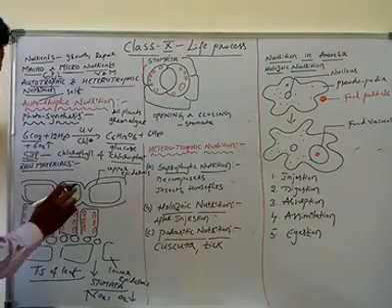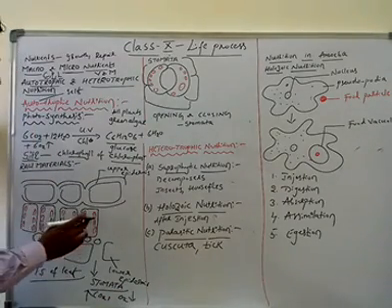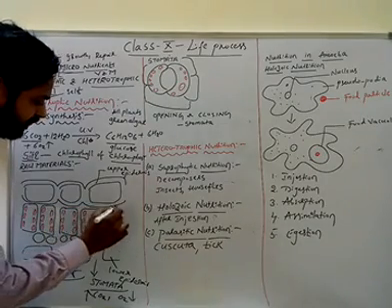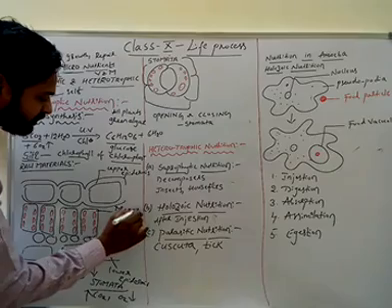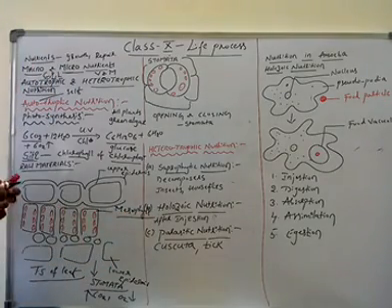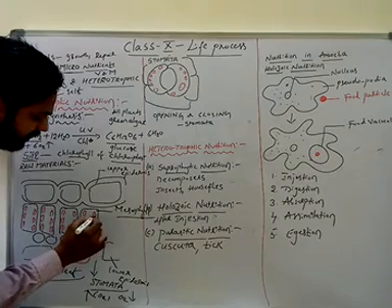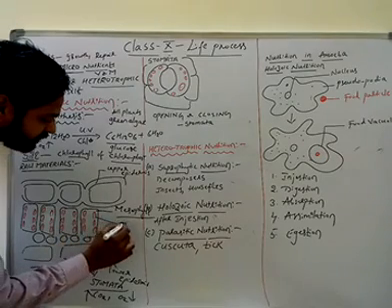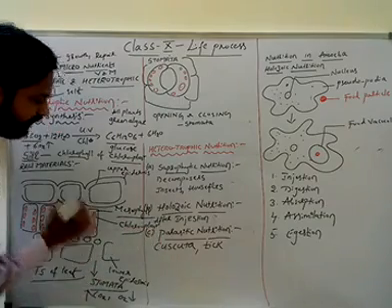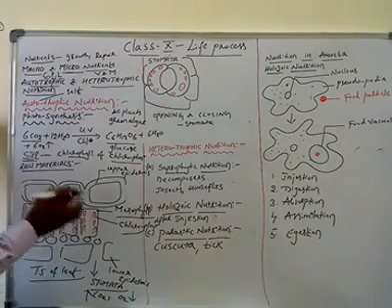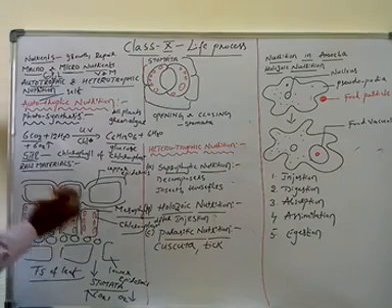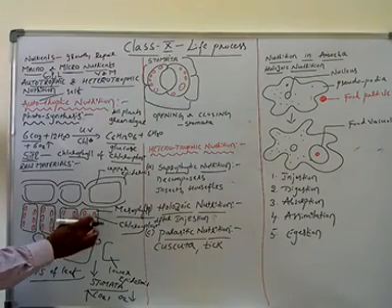In between the upper and lower epidermis, we have the mesophyll cells. These mesophyll cells are specialized to do photosynthesis. In the mesophyll cells we have specialized cellular organelles called chloroplasts. In the chloroplast, the green color pigment called chlorophyll is present. The chlorophyll will absorb the sunlight and prepare the food material.